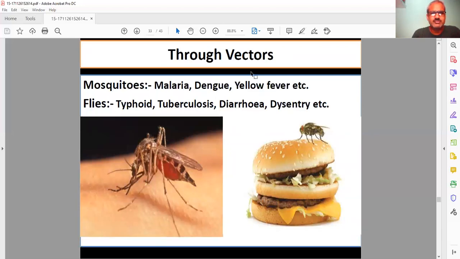There are certain flies also which can transfer disease like typhoid, tuberculosis, diarrhea, dysentery. We are talking about the housefly, which sticks to food or some sticky material and transfers disease from one organism to another.